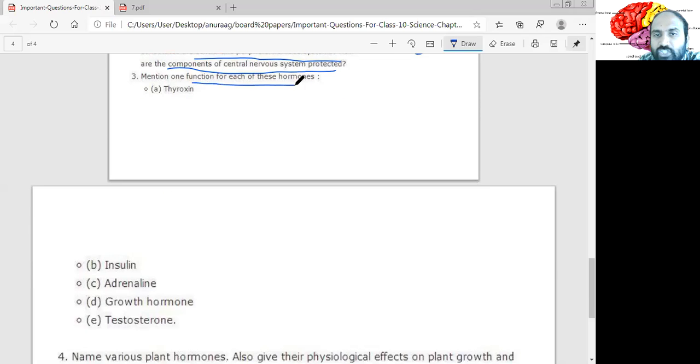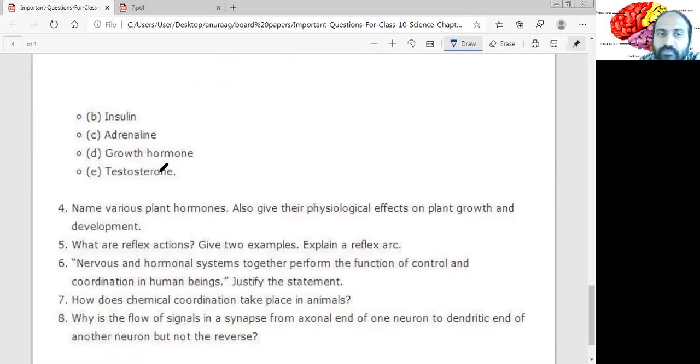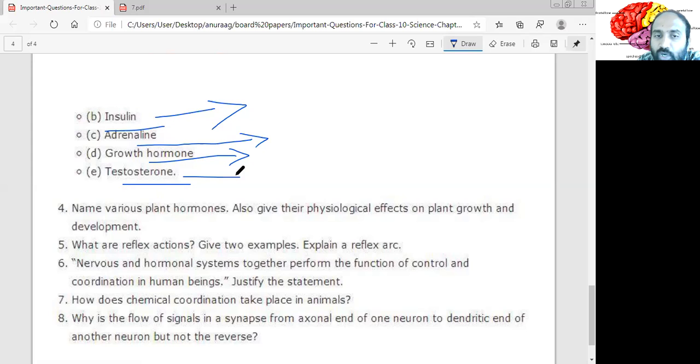Mention one function for each of these hormones. Thyroxine, of course, is responsible for body metabolism. Insulin regulates the blood sugar level. Adrenaline makes the body ready to fight or to run away from a place, for emergency purposes. Growth hormone supports the growth of the individual. Okay. Testosterone is necessary for activating the gonads as well as the sexual characters in the individual.